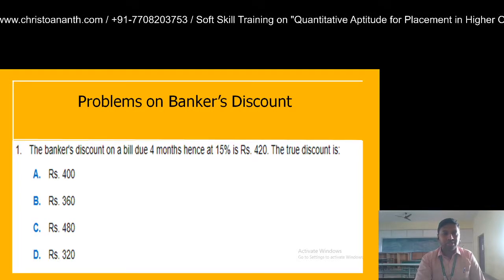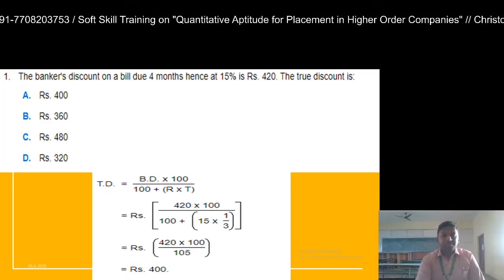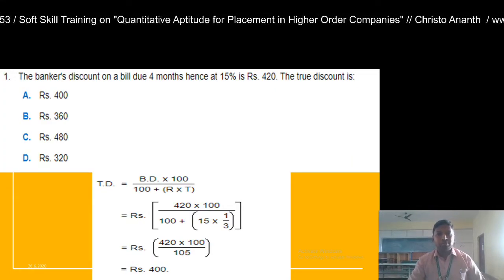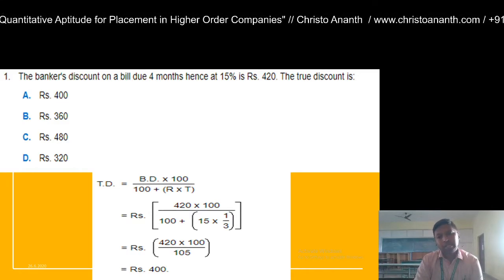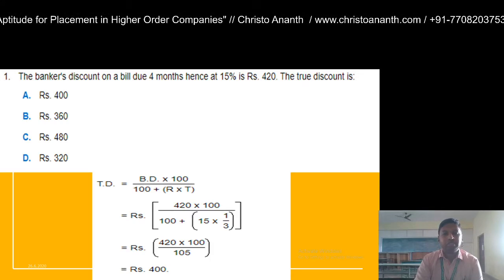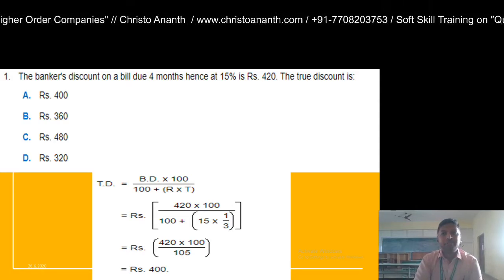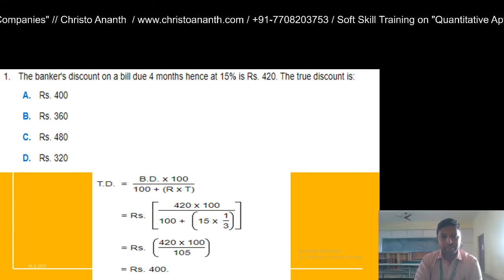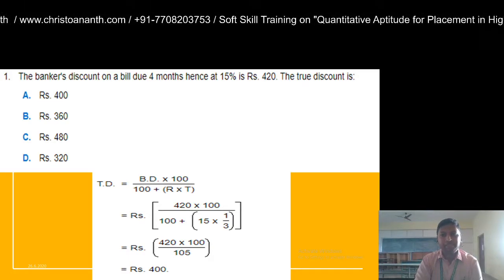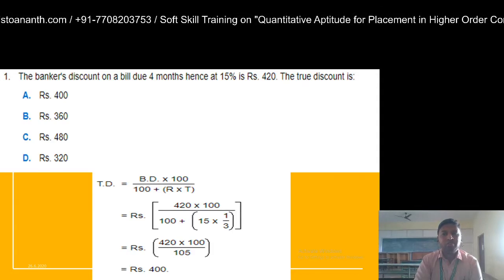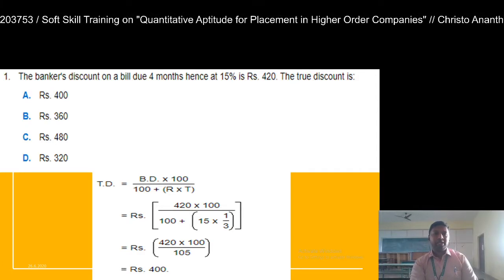So let us solve this particular problem. If you go with the true discount formula, it is banker's discount into 100 divided by 100 plus rate into time. The banker's discount is given as 420. So you are going to substitute banker's discount 420 into 100 divided by 100 plus rate 15% into time 4 months. Whenever you are given time in months, you have to convert it into years.